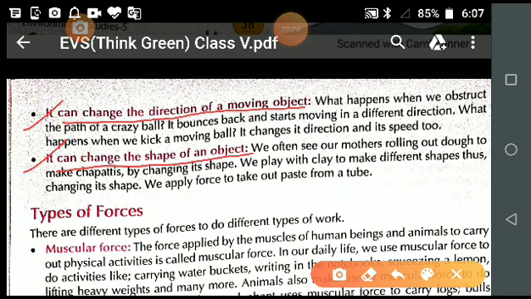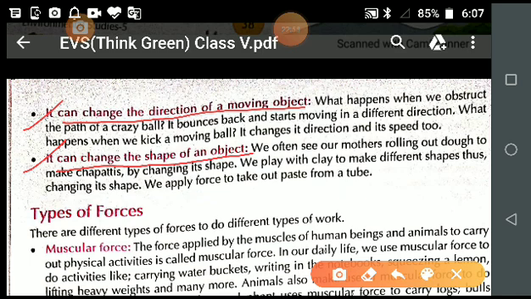And let's discuss what is given in your book also. See, we often see our mother rolling a dough to make chapatis by changing its shape. So there is a wooden tool by which your mother makes chapatis. With the help of that she makes chapatis.